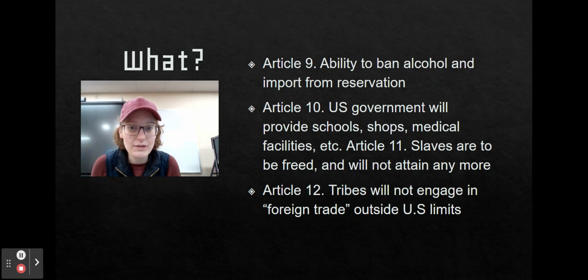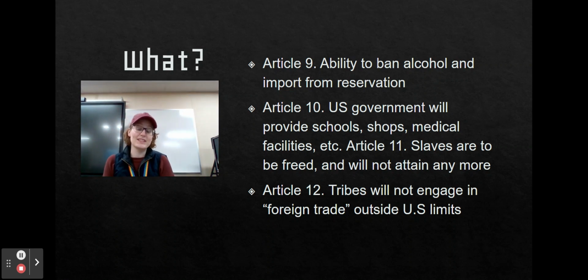Article 10 is that the U.S. government will provide schools, shops, medical facilities, etc. Article 11, sorry, I didn't make a new bullet. Slaves are to be freed and will not attain any more. So no more slaves in that area. Article 12, tribes will not engage in foreign trade outside U.S. limits. That's a big one.